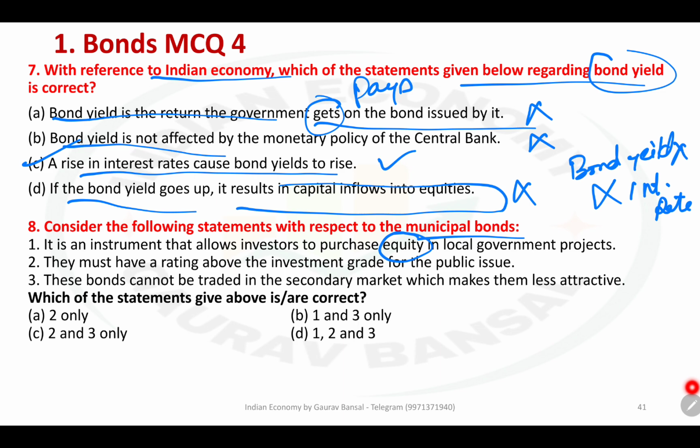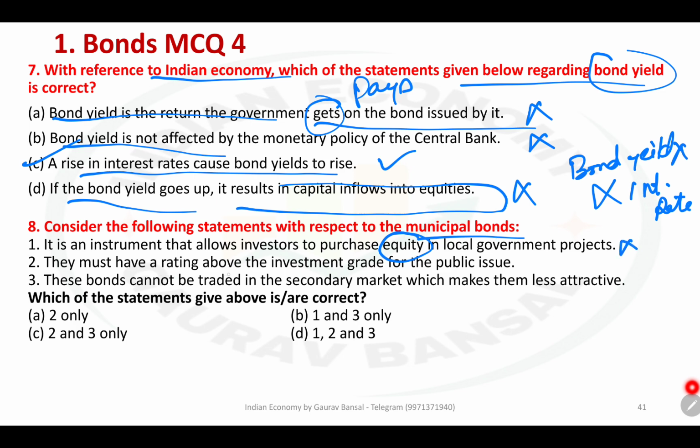Even I was confused for one moment because I was not able to locate the word equity. So this is tough. In a way, perfectly written statement, just one word. Okay, sometimes we can miss out just one word change or swap. So bonds are always debt, never equity.